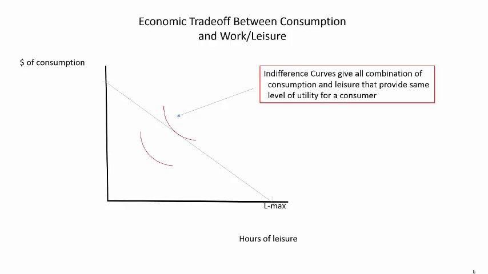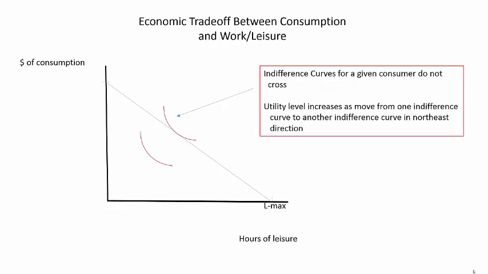They are a reflection of individual consumers' preferences. Because individual indifference curves for one consumer represent different levels of utility, they cannot cross one another. Moving from one indifference curve to another in the northeast direction moves a consumer to a higher level of utility.